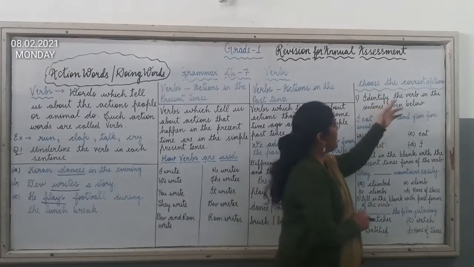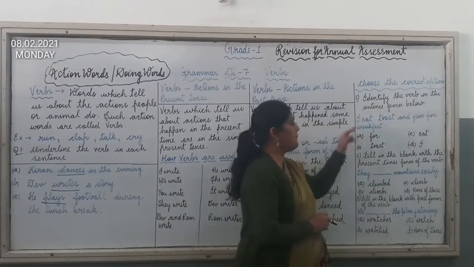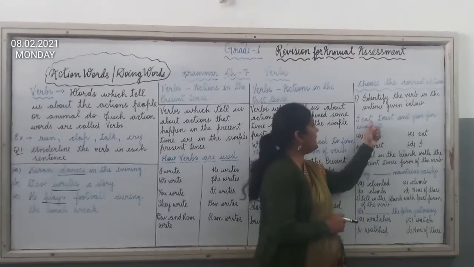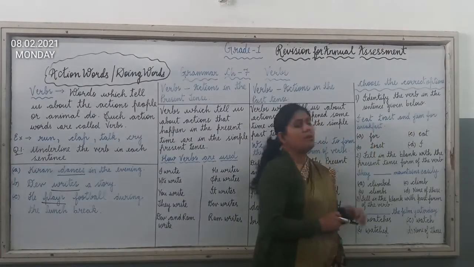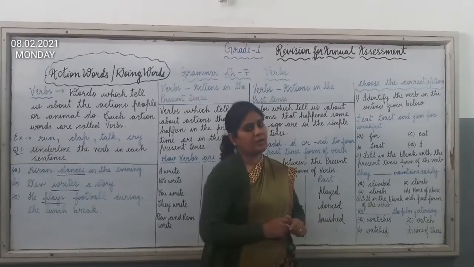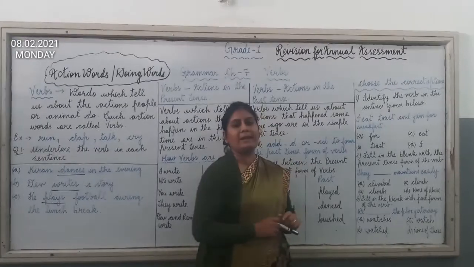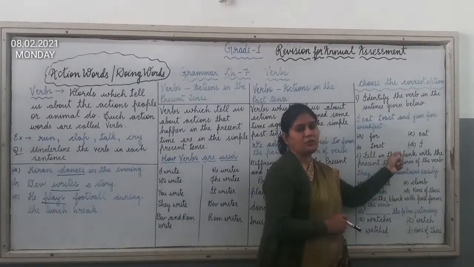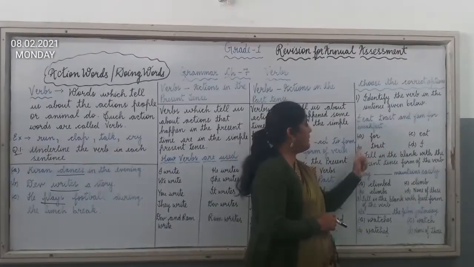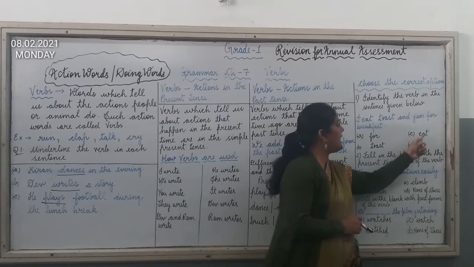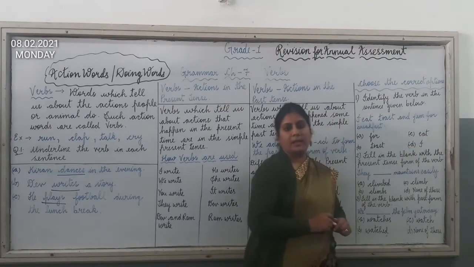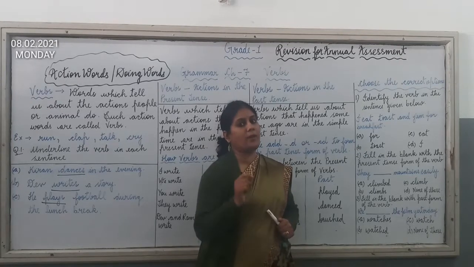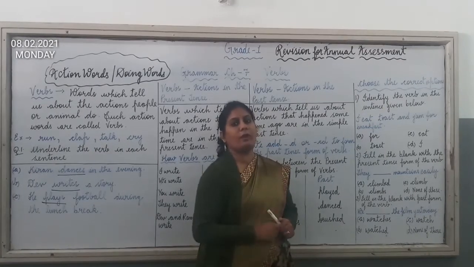First question is identify the verb in the sentence given below. Here you can see one sentence is given to you. I eat toast and jam for breakfast. Now in this question what you have to do, you have to identify the verb. So here 4 options are given to you. A for, B toast, C eat, D eat. You have to choose the correct option. Means you have to identify the verb. Action word you have to identify.